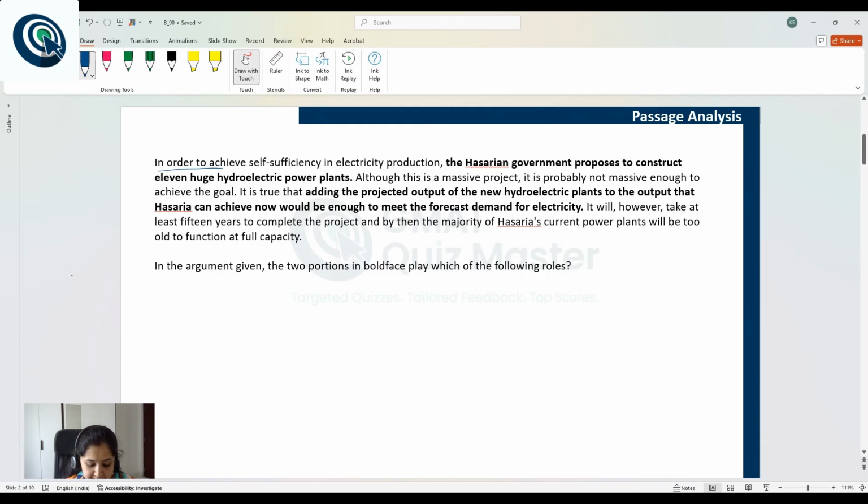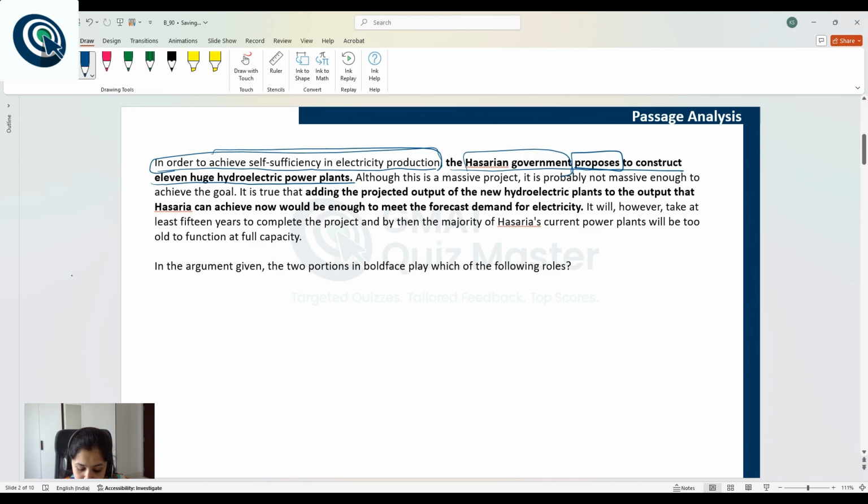In order to achieve self sufficiency in electricity production. So, this is the target. We are trying to achieve self sufficiency in electricity production. And in order to do that, some plan or proposal will be discussed. Let's read. The Hazarian government proposes to construct 11 huge hydroelectric power plants. So, this is a proposal that has been given to achieve self sufficiency in electricity production. And this is a proposal by this government.